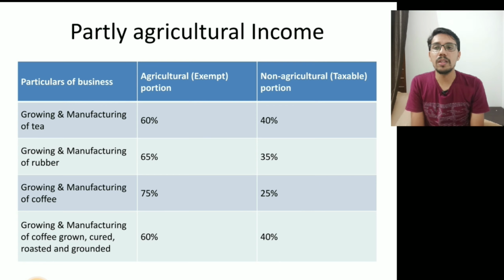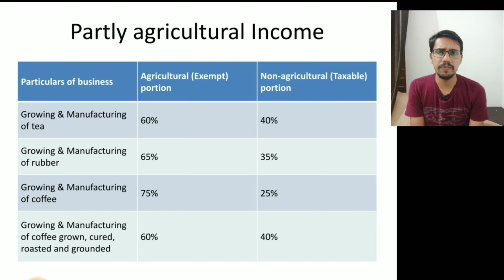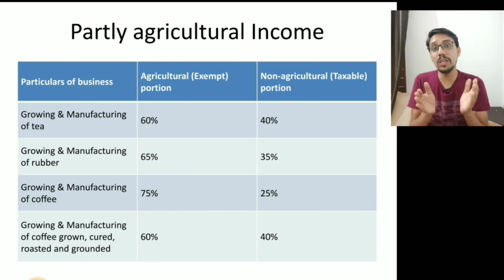So here are some of the particulars. Growing and manufacturing of tea. If you are growing tea and the tea leaves are sold in the market, it is agricultural income. But if you are growing the tea and converting it into another form, such as tea powder, manufacturing and processing it, then two incomes arise.